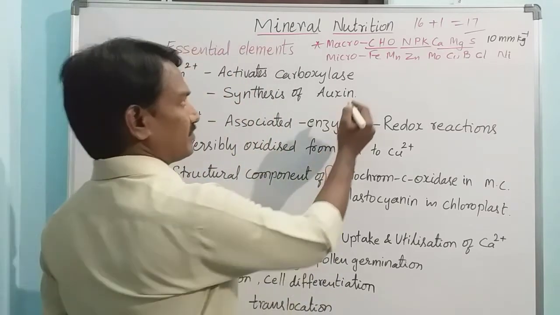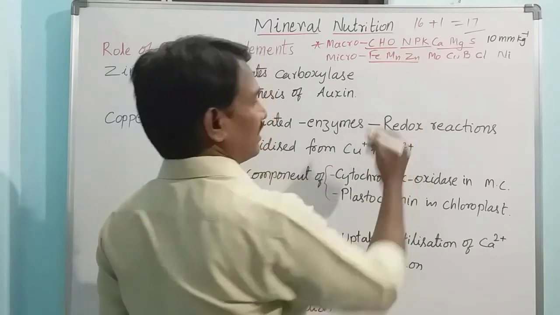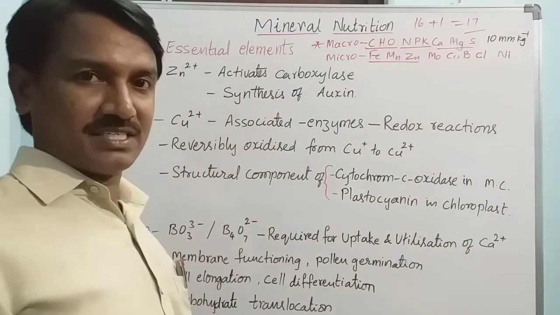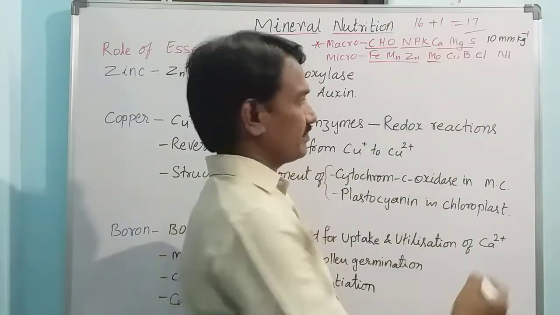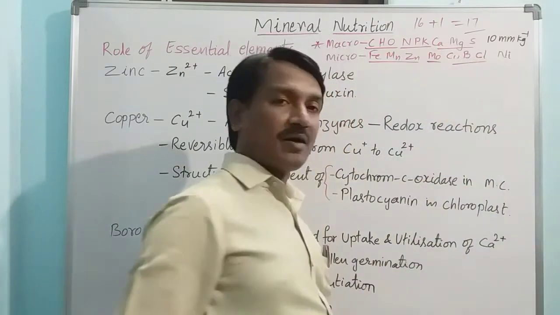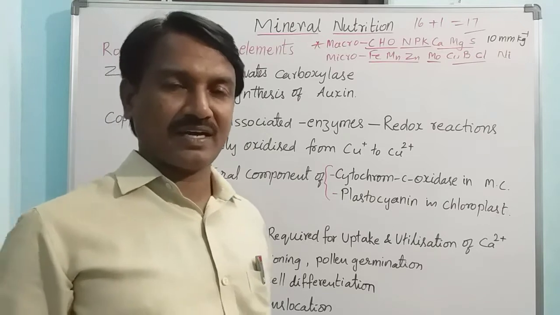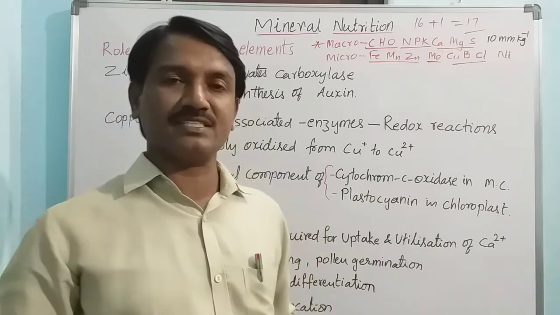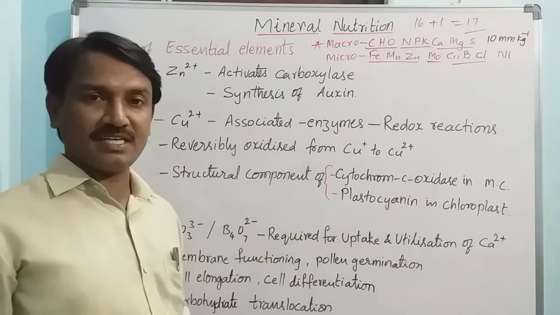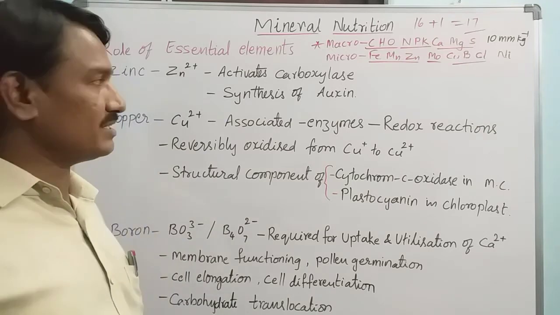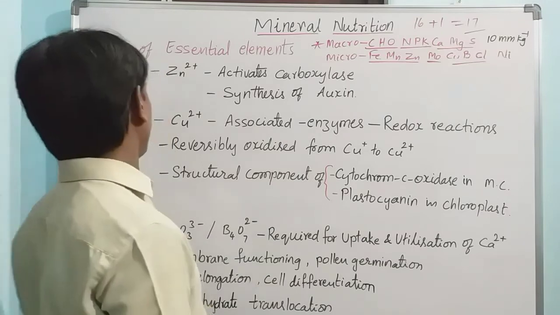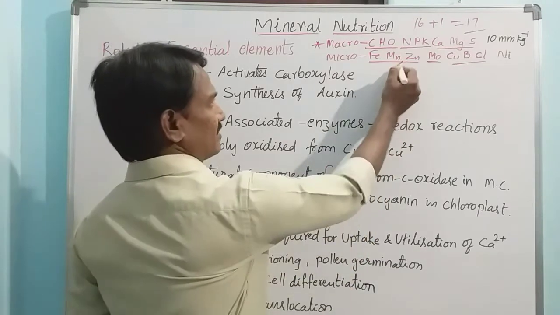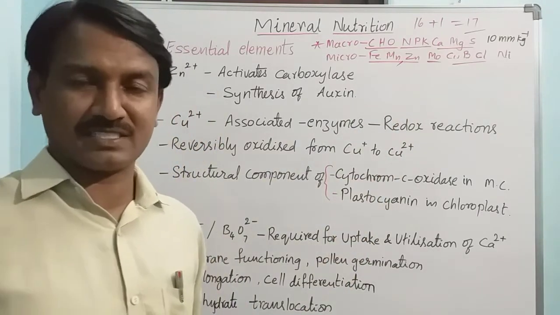And the remaining elements are iron, manganese, zinc, molybdenum, copper, boron, chlorine and finally nickel. Nickel is the 17th essential element. We already completed up to manganese in our previous classes.